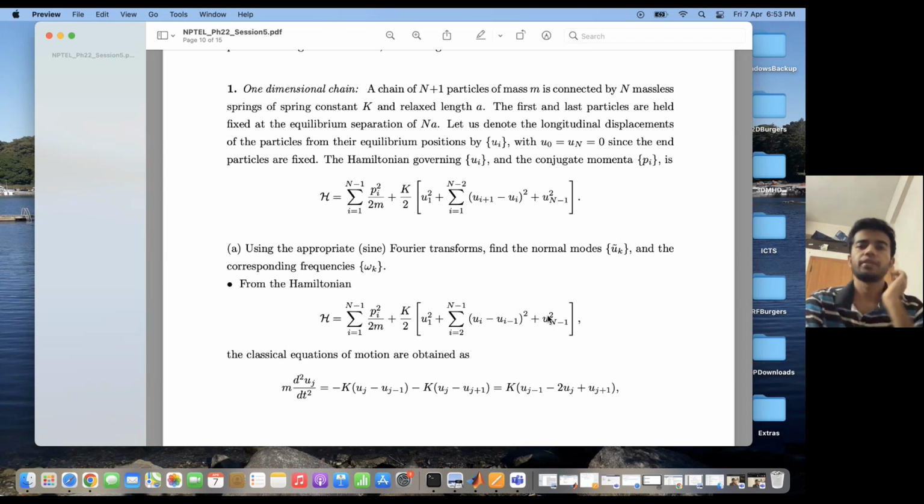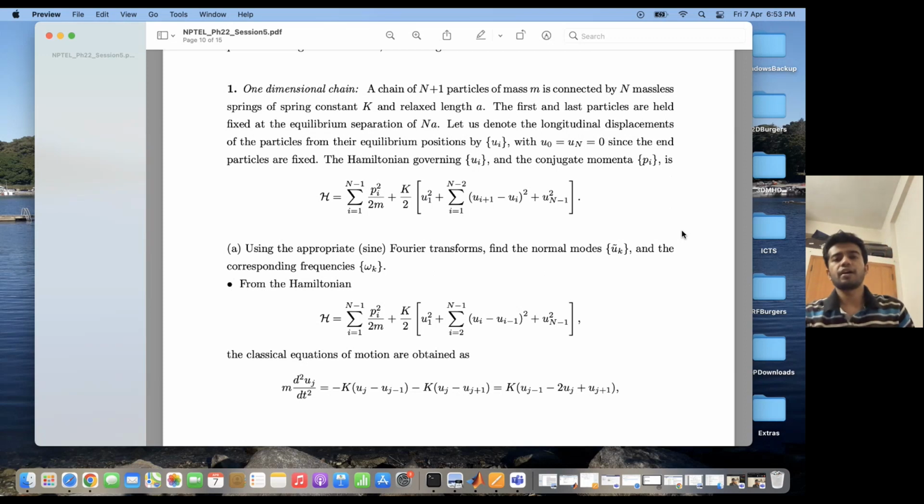Now coming to the last problem which I was speaking about, that is a one-dimensional chain. Suppose I have a chain of n plus 1 particles, each having a mass m. There are n plus 1 particles, and n massless springs of spring constant k and relaxed length a connecting these particles. The first and the last particles are held fixed at the equilibrium separation of Na.